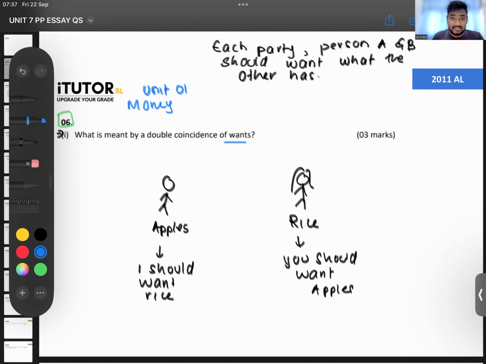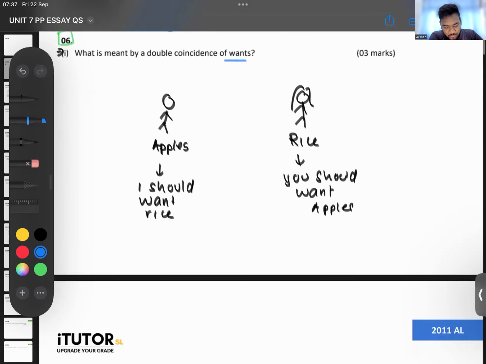Is that fine, guys? Question 6, number 1. You need to learn to put this into your own words now. Look at your answer scheme also. You all have a pathway book now. Look at what I explained also. Nicely write a small paragraph. You don't need much, it's a small 3-mark question. Then we'll go to part 2.